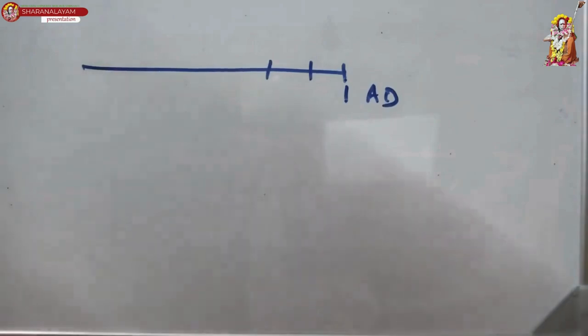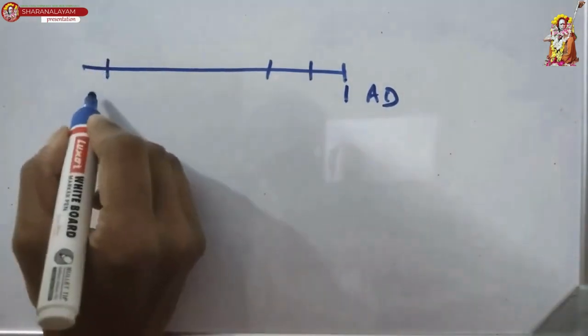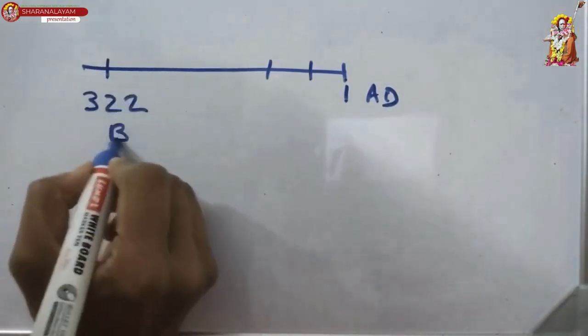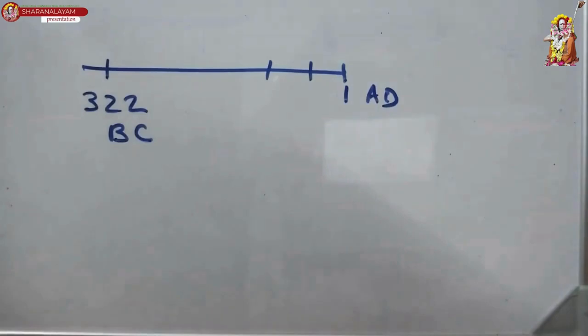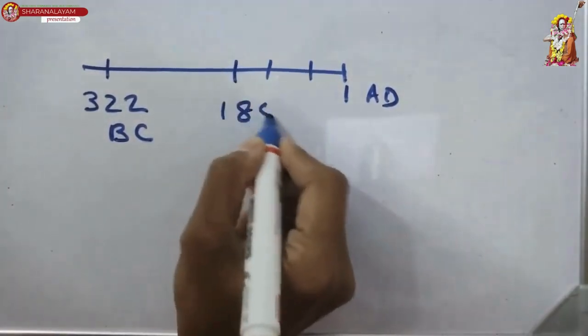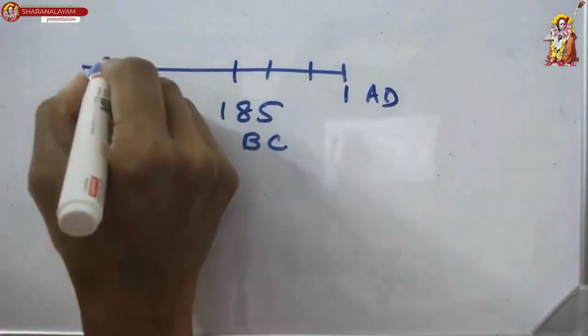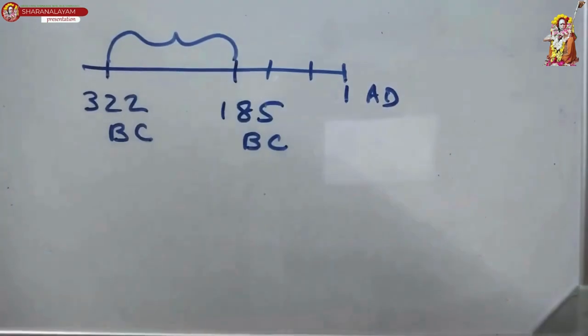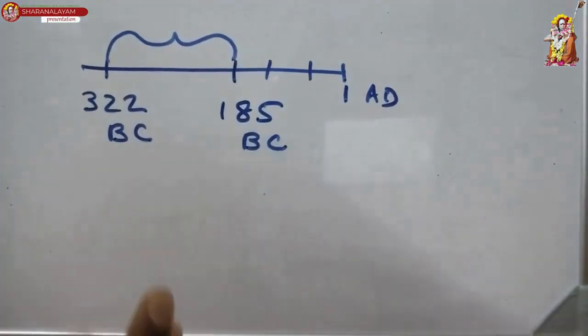So say 322 BC, correct? That's before Christ. And this is somewhere here, 185 BC. Okay, so this was the period of Mauryan Empire. So for how many years did that empire exist?